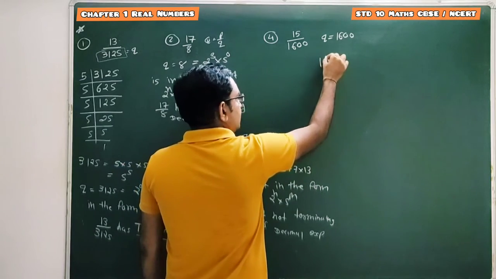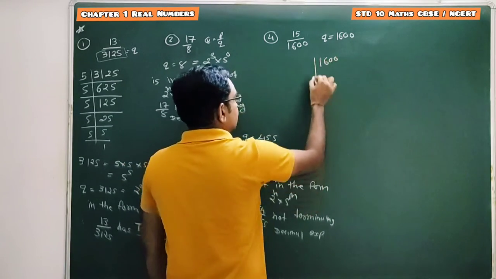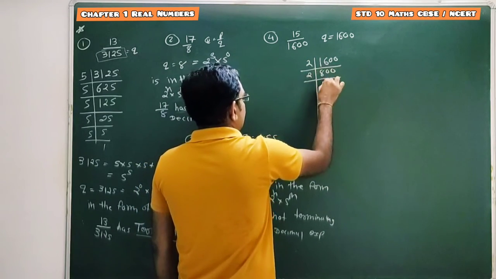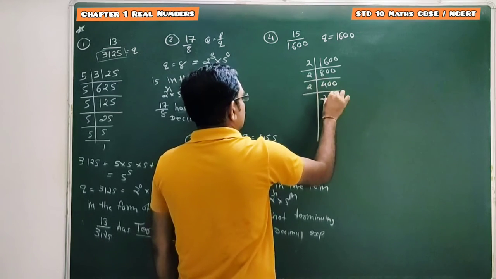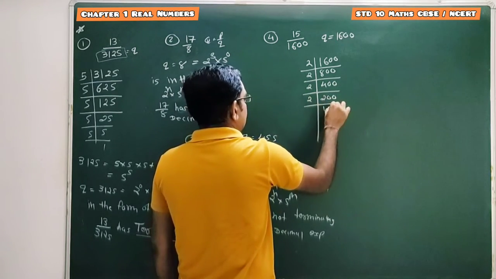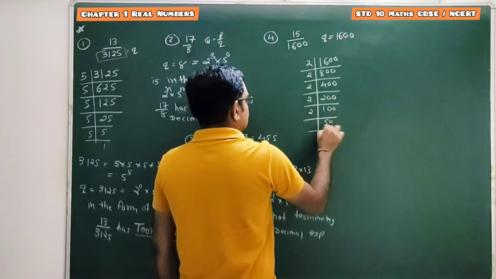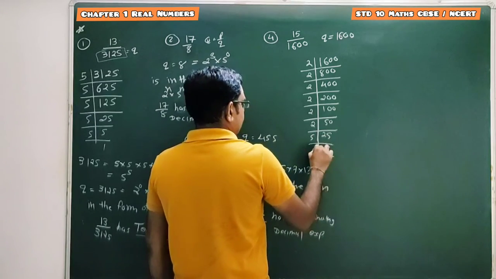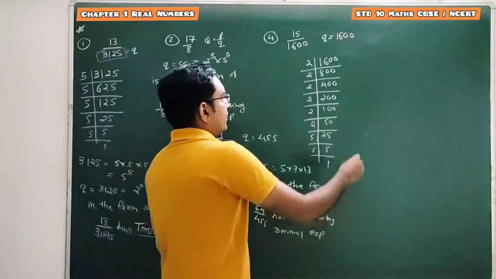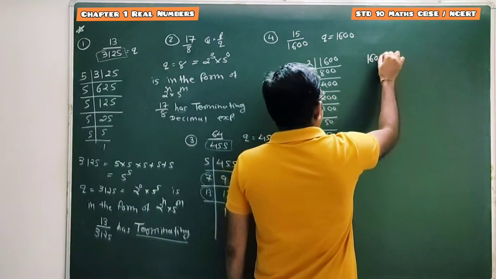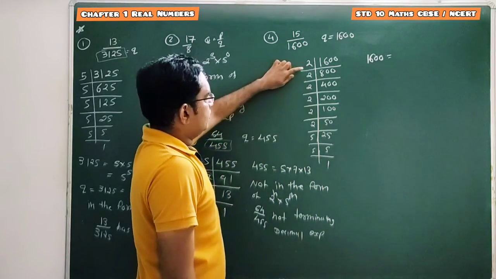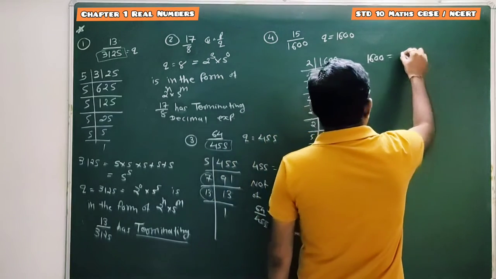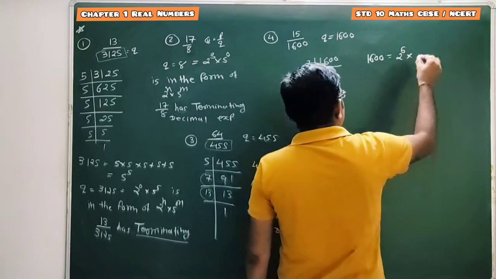So now 1600 prime factorization, it's 2 into 800, 2 into 400, 2 into 200, 2 into 100, 2 into 50, 2 into 25, 5 into 5, and 5 ones are 5. So here prime factorization of 1600 is nothing but 2 into 2 into 2, 6 times, 1 2 3 4 5 6 times, 2 raised to 6 and 5 2 times.